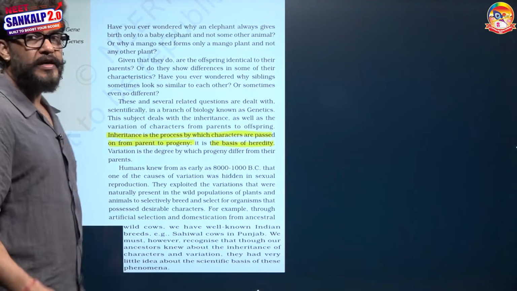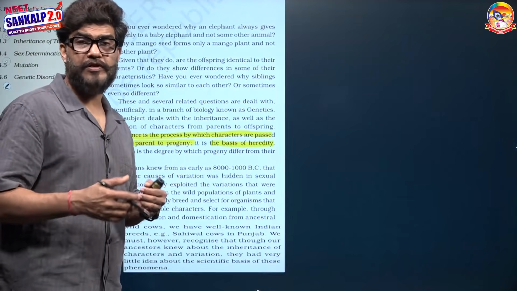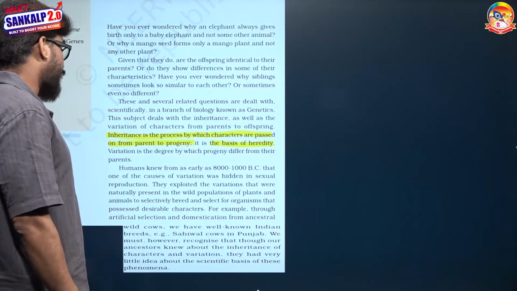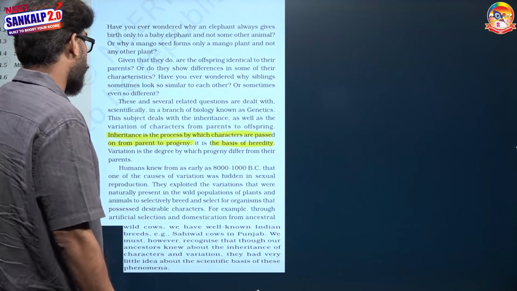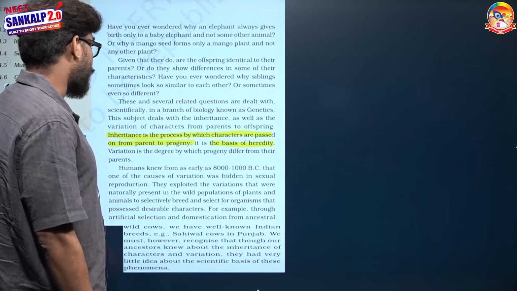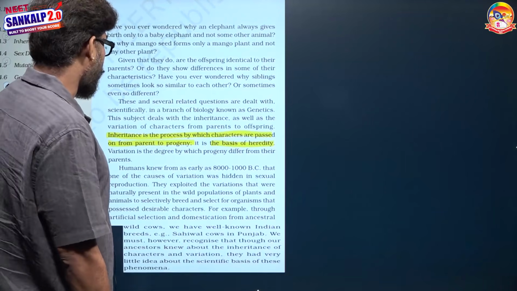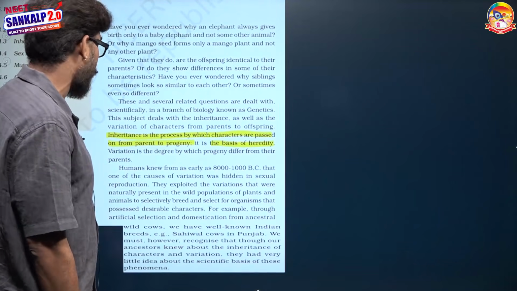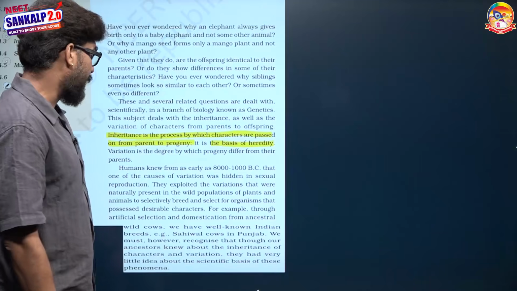Second part is the variations. Variations means differences among the individuals of the same species. Variation was hidden in sexual reproduction, we know since the beginning. The exploitation of the variations that were naturally present in the wild population of plants and animals was used to selectively breed and select the organism that possesses the desirable character.